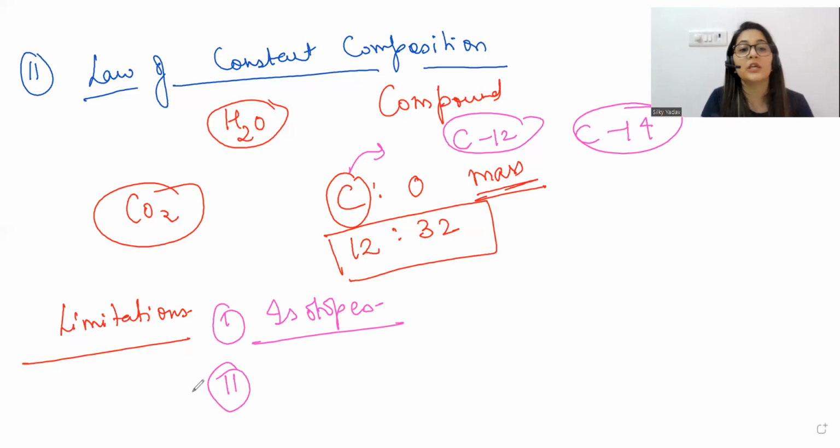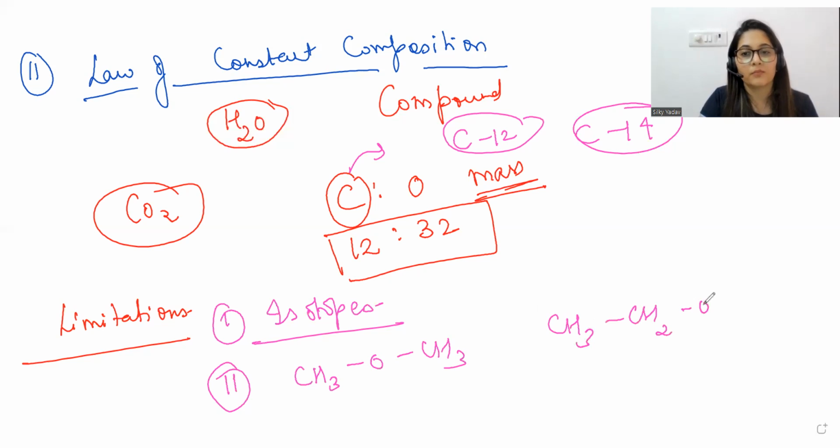And the second limitation, I'll also give you an example. Let's take an example of this being an ether and this being an alcohol. I think you all can see and tell me that they have something in common. Both of them are having two carbons, right? Both of them are having six hydrogen, one oxygen. And here also, again, we are having two carbons, six hydrogen and one oxygen.